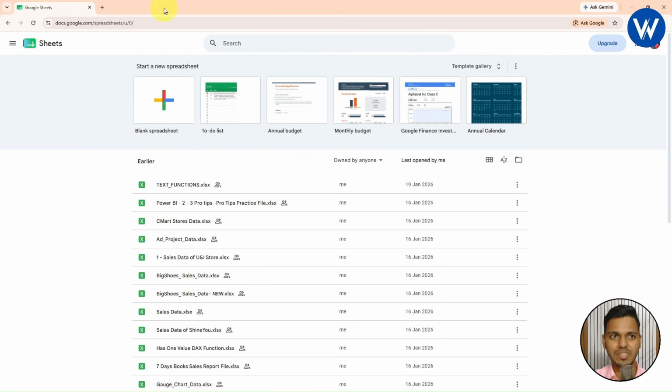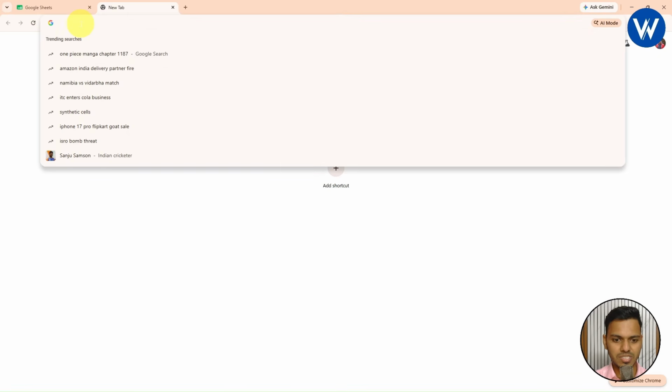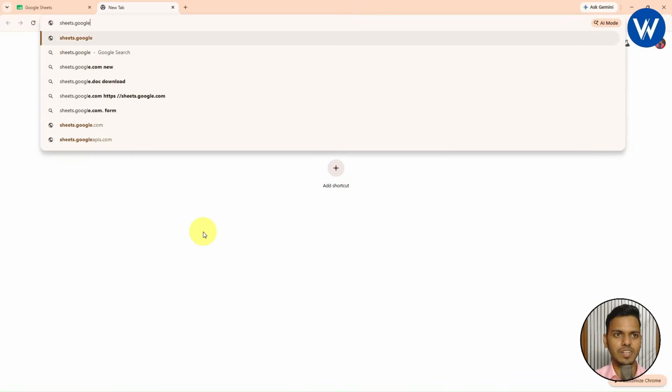This is one method to open a Google Sheet. Let me insert one new tab. Now the second alternate way to open Google Sheet is that you need to search sheets.google.com. Let me remove the highlighter. Yes, google.com. Simply you need to search. Let me zoom in.